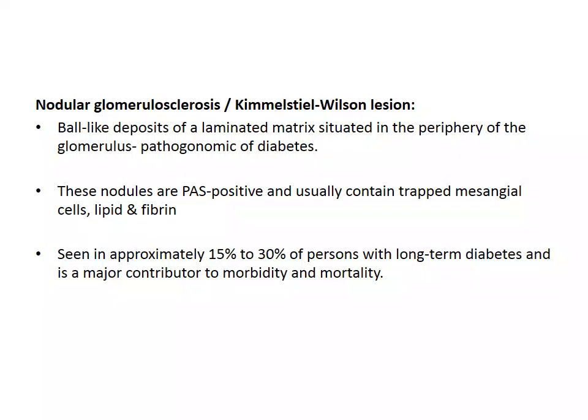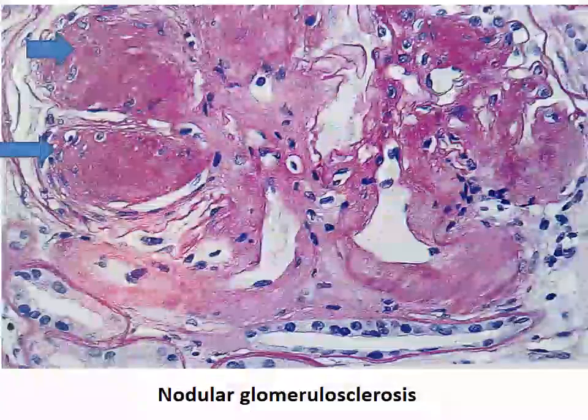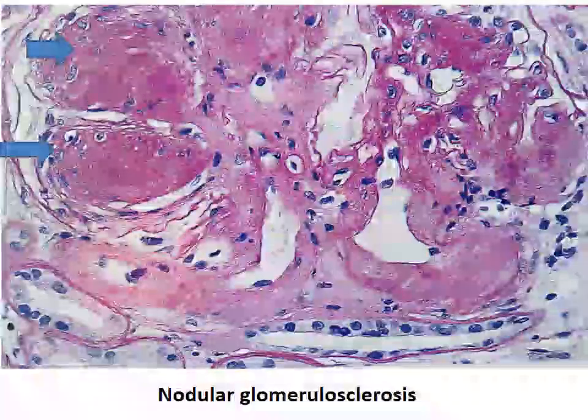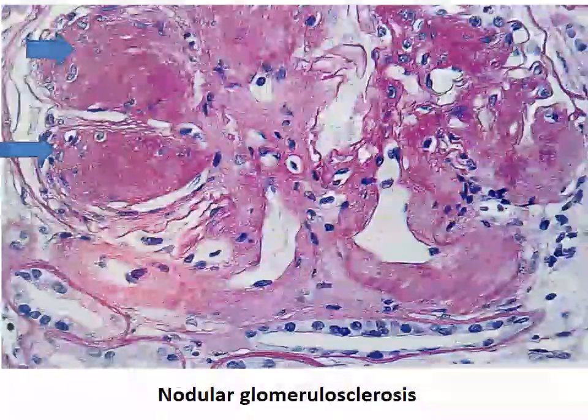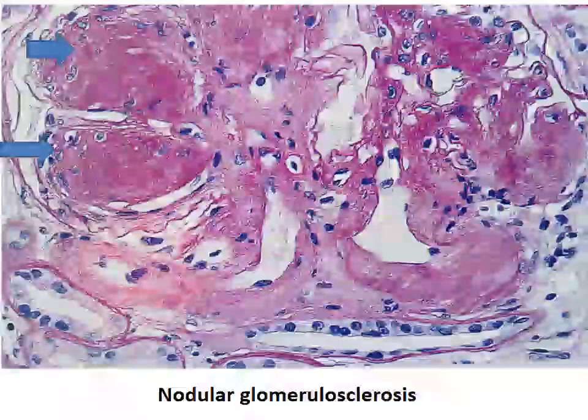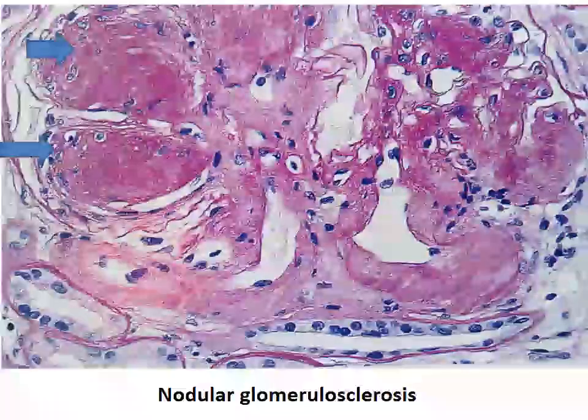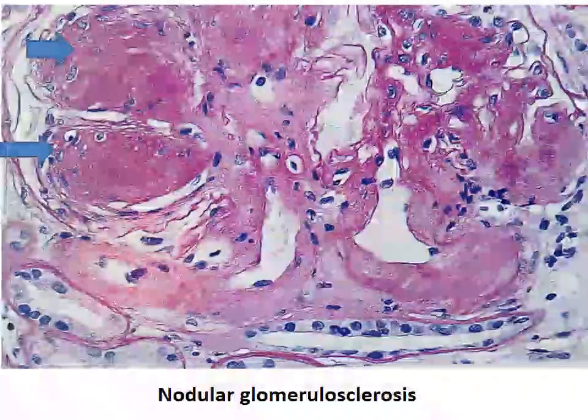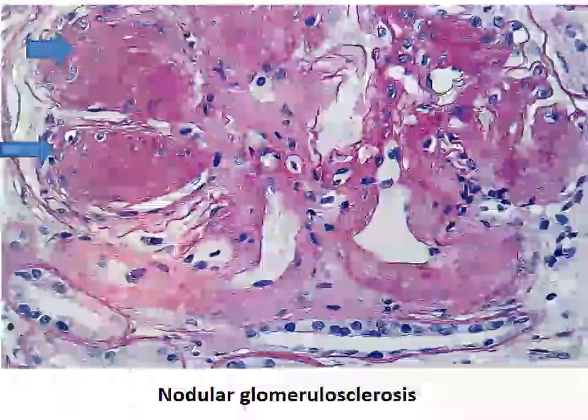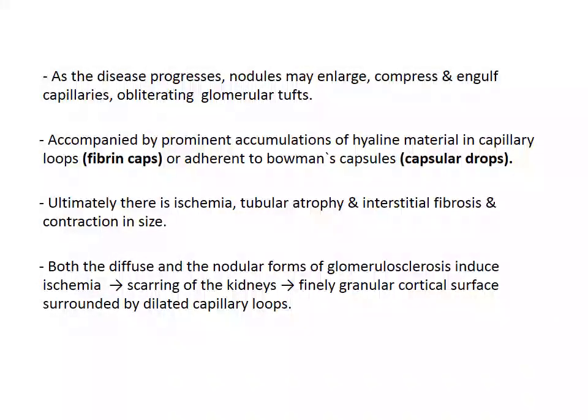morbidity and mortality. This is the microscopic image showing the glomerulus. The two arrows are pointing to the nodular lesion situated at the periphery of the glomerulus. So this is the nodule containing the laminated matrix which is pathognomonic of diabetic nephropathy, the nodular glomerulosclerotic lesions. As the disease progresses, the nodules may enlarge. They compress and engulf the capillaries, obliterating the